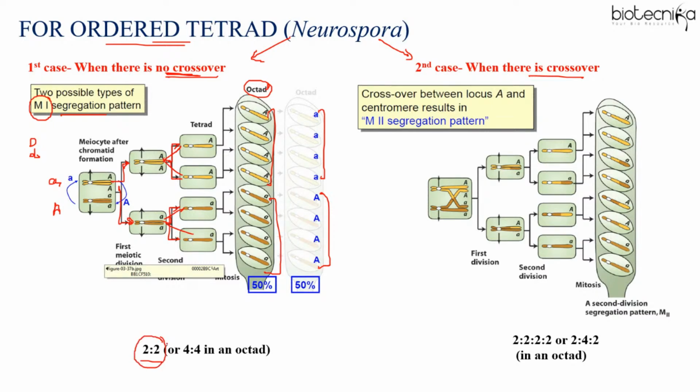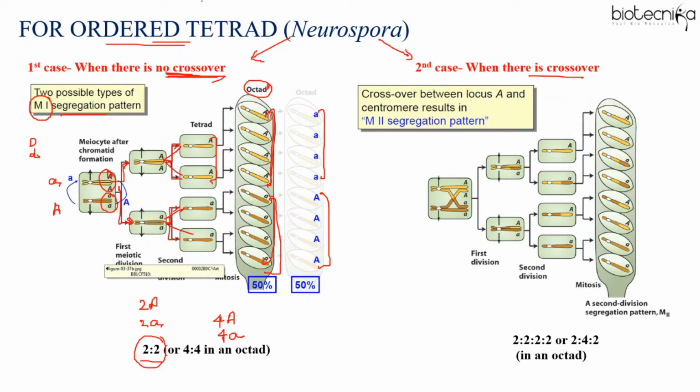Like in Mendelian experiments, where we studied the phenotypic or genotypic ratio of a monohybrid cross, similarly here you have to remember the ratio of the types of ascospores in the octad or tetrad. So it is 2:2, where 2 are of one type and 2 of another type, or 4:4 in the octad. This is what is shown here. And these are similar to the parental combination, right? There is no recombination here because there is no crossing over.